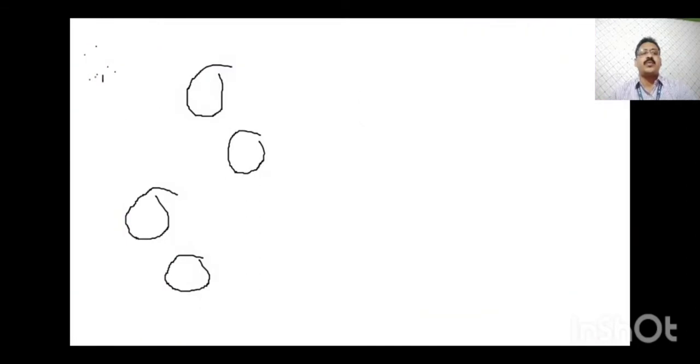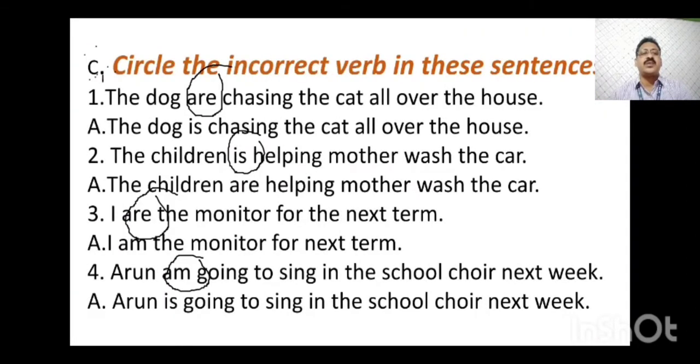Next we will move on to exercise number C. Here you have to circle the incorrect verb in the sentence. The dogs are chasing the cat all over the house.